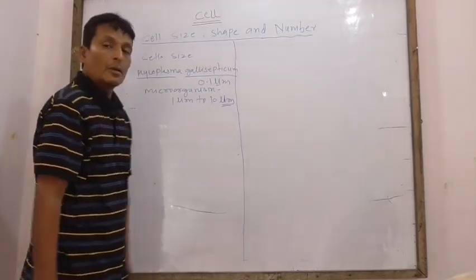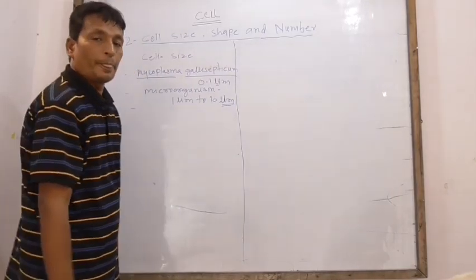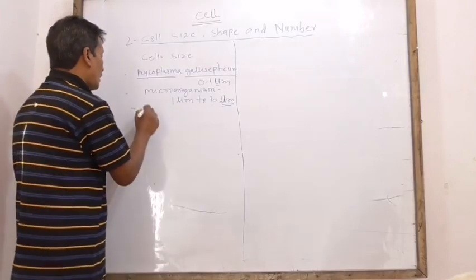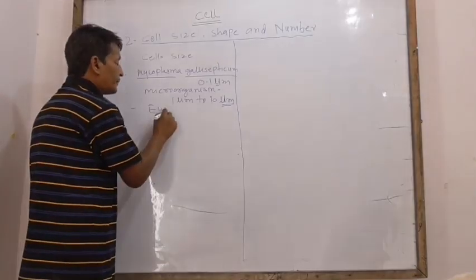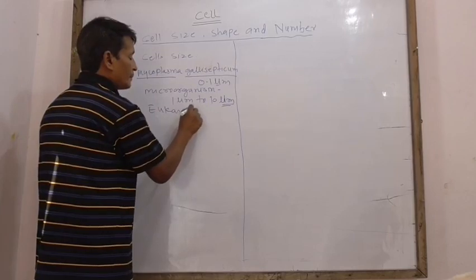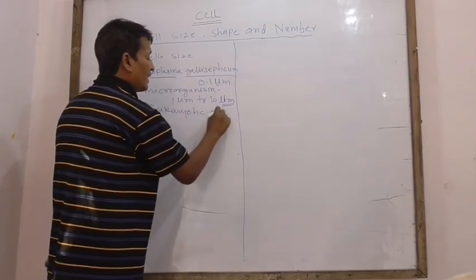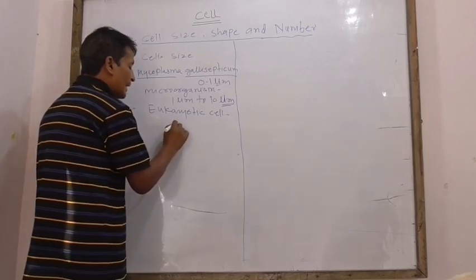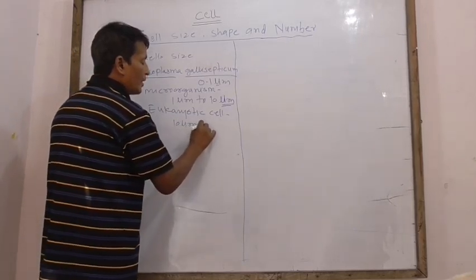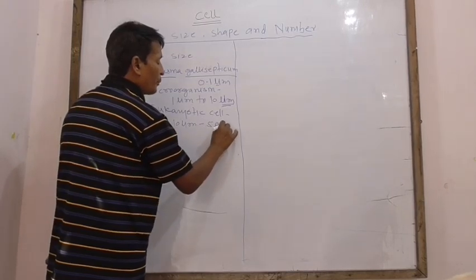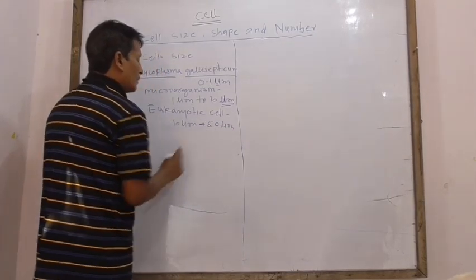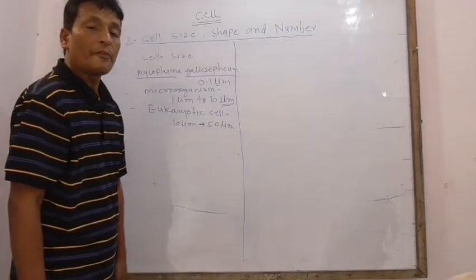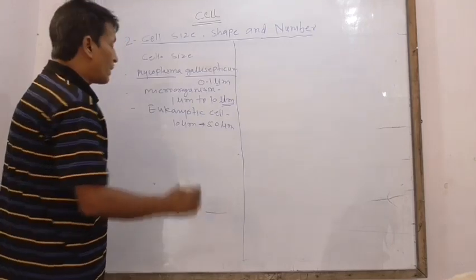But in the eukaryotic cell, the size of the cell ranges from 10 μm to 50 μm.